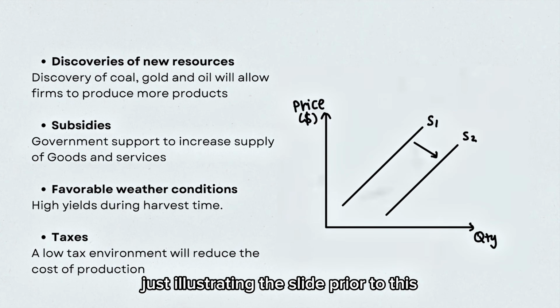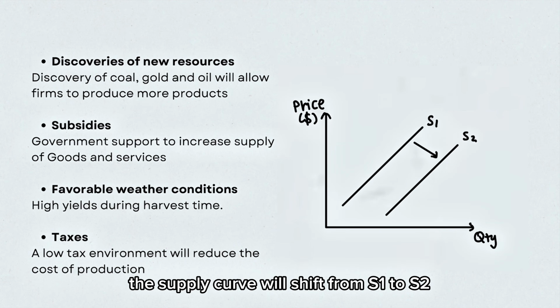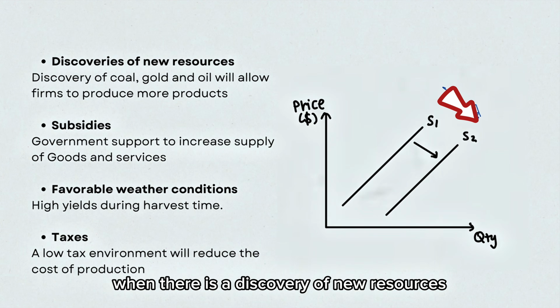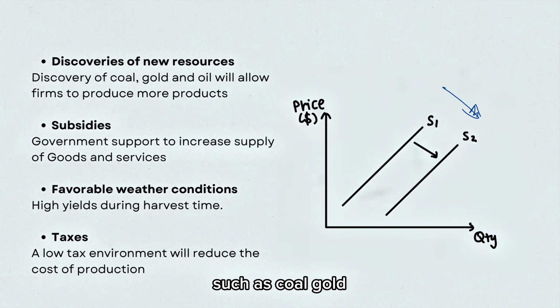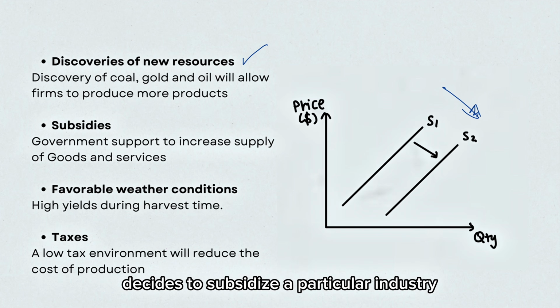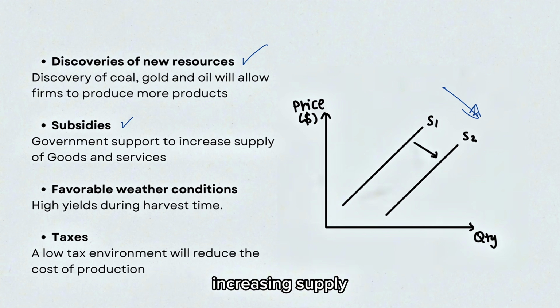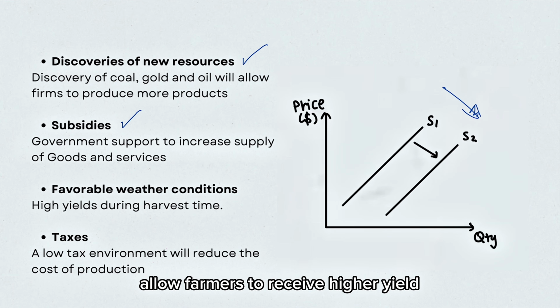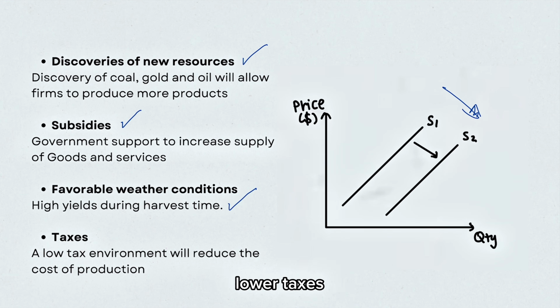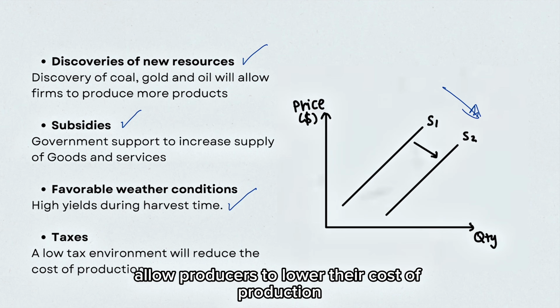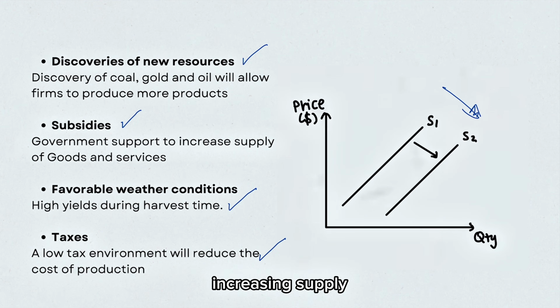Just illustrating the slide prior to this, the supply curve will shift from S1 to S2 when there is a discovery of new resources such as coal, gold, oil, etc. If the government decides to subsidize a particular industry, this will lower the cost of production, increasing supply. Favorable weather conditions allow farmers to receive higher yield, increasing supply. Lower taxes allow producers to lower their cost of production, increasing supply.